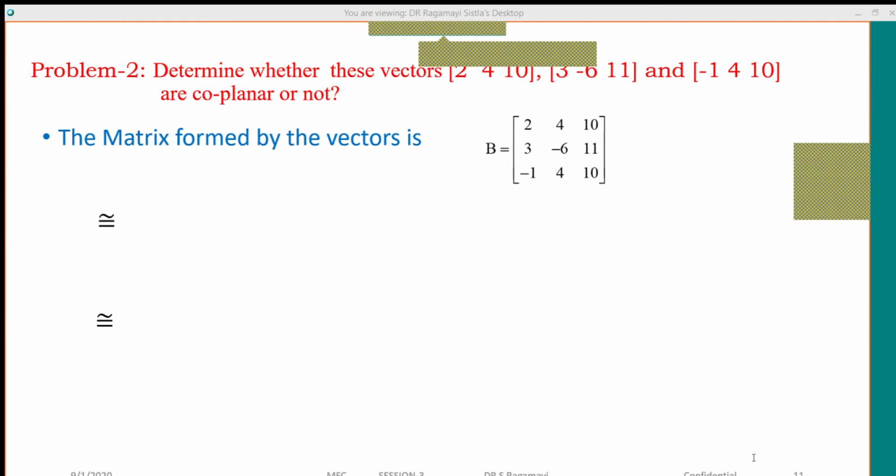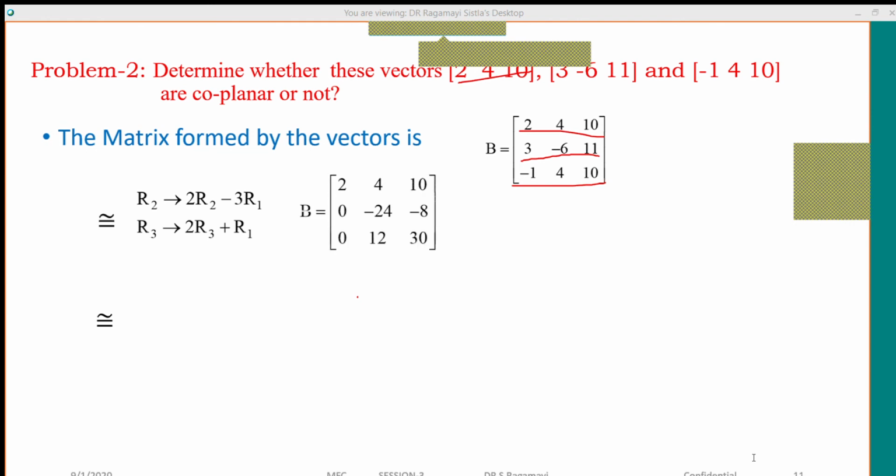Now I'm showing. I have represented the matrix by the name B. I've taken the first vector in the first row, the second vector in the second row, the third vector in the third row. Now what happened? The required operations are these, and you got this.